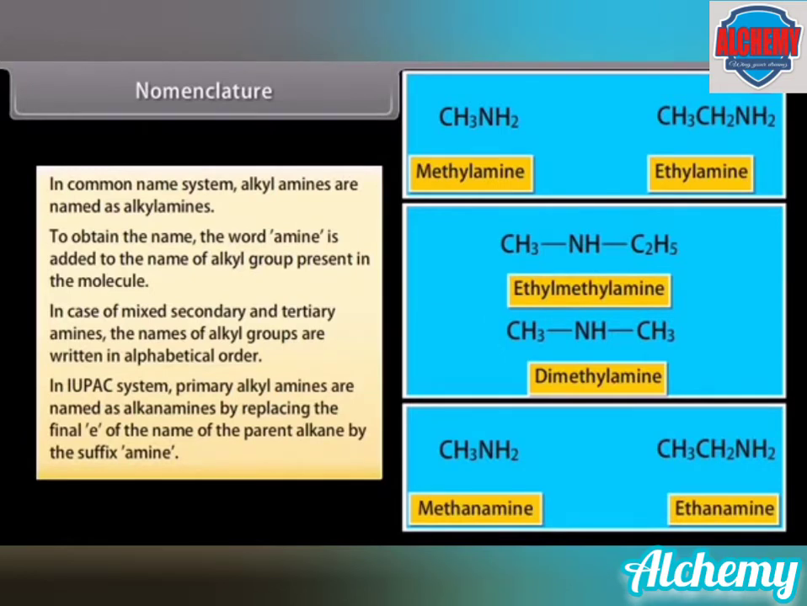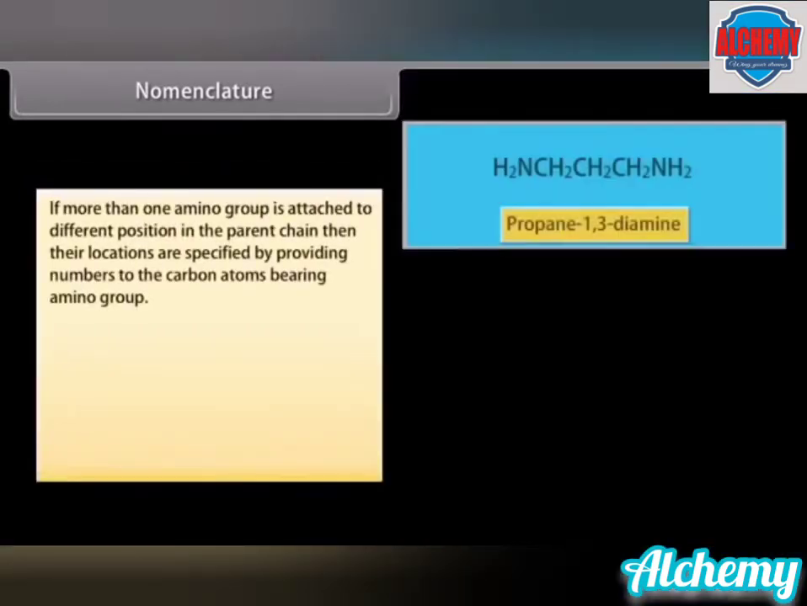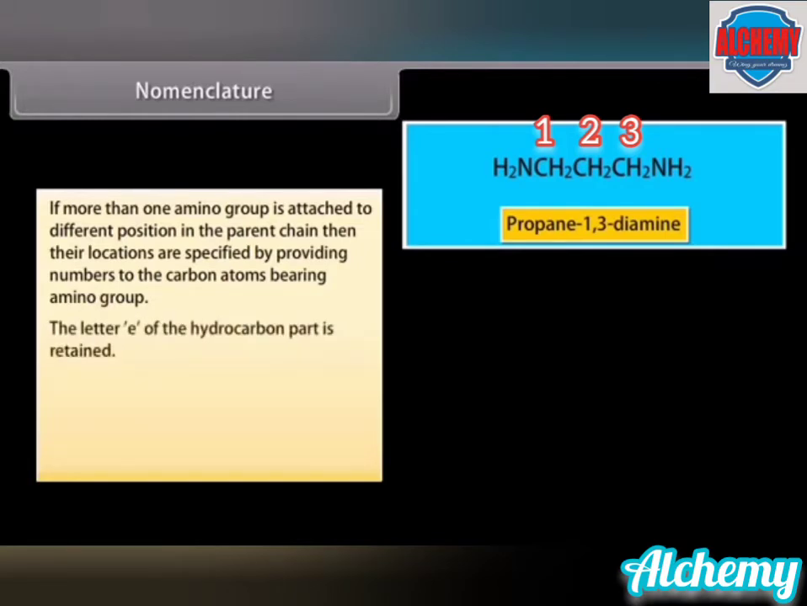In the IUPAC system, primary alkyl amines are named as alkanamines by replacing the final e of the name of the parent alkane by the suffix amine. So CH3NH2 is named methanamine and CH3CH2NH2 is named ethanamine. If more than one amino group is attached to different positions in the parent chain, then their locations are specified by providing numbers to the carbon atoms bearing the amino group. For example, NH2CH2CH2CH2NH2 is named propane-1,3-diamine. The letter e of the hydrocarbon part is retained.